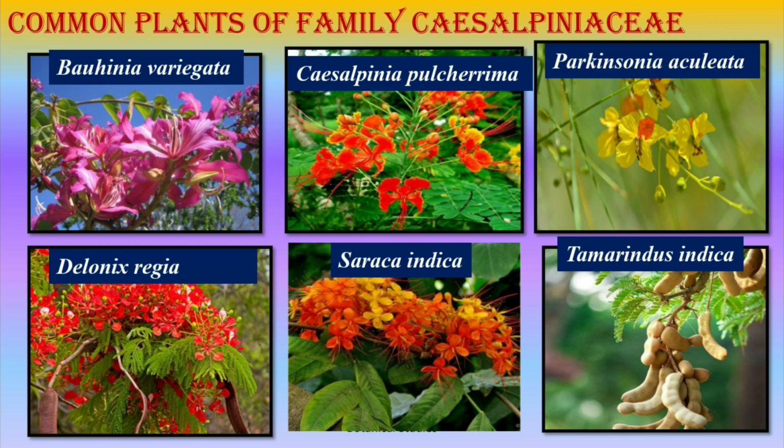Delonix regia, that is gulmohar. It is a spreading roadside tree with beautiful foliage and red flowers. Saraca indica, that is Sita Ashok. It is an ornamental tree and supposed to be very sacred because, according to Ramayana, Sita ji was kept in captivity in Ashokvana, that is forest of Saraca indica, by Ravan. Tamarindus indica, that is Imli. It is a tree with edible pods.